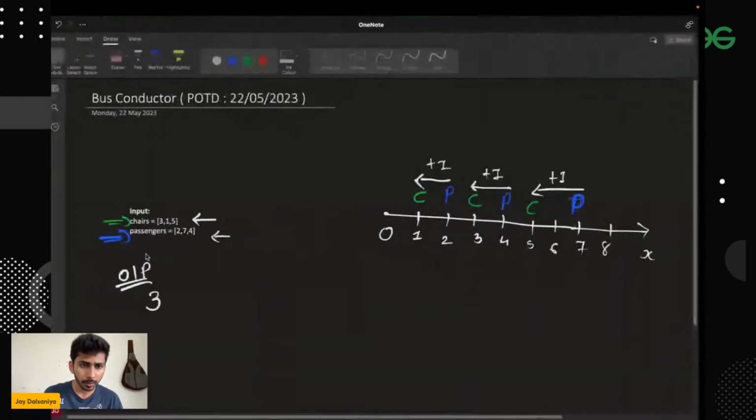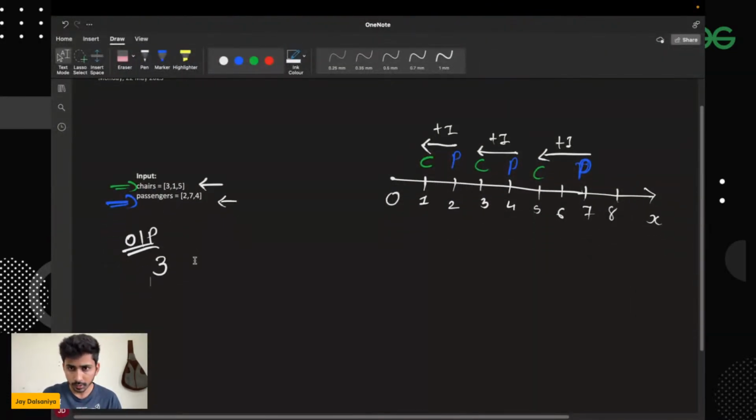Okay, so did we make any kind of mistake? Let's see passengers at 2, 7 and 4, and the chairs at 3, 1 and 5. Over here this will be two positions, not one. So basically 2, and the sum comes out to be equal to 4. So this is the minimum number of moves required.